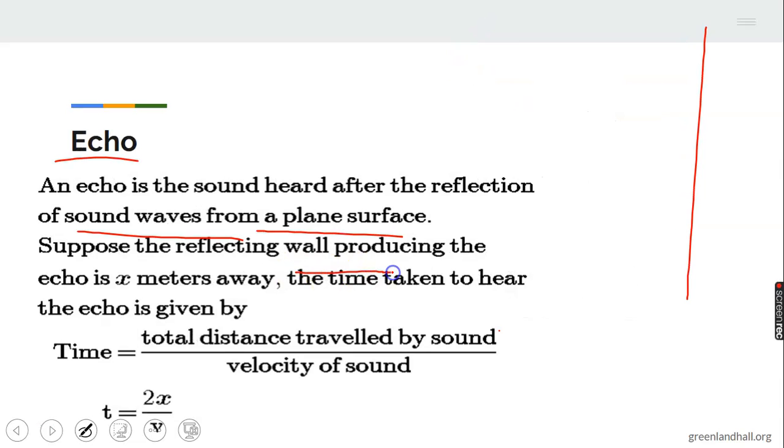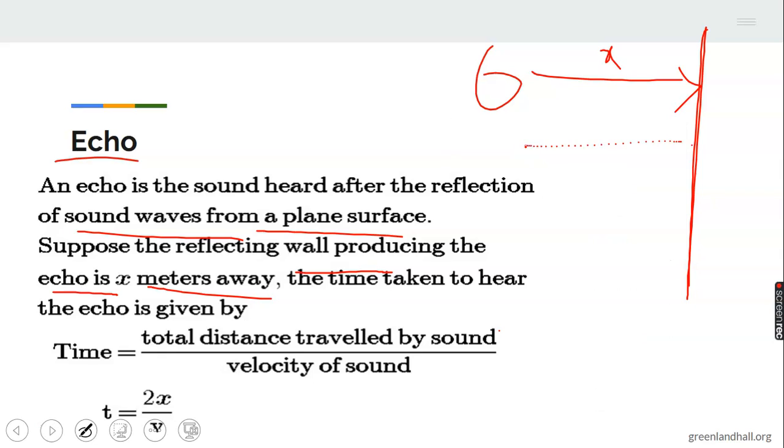Suppose the reflecting wall produces the echo X meters away. Let's say this is the wall, and this is the sound from here, X, and the reflected sound is being observed here.